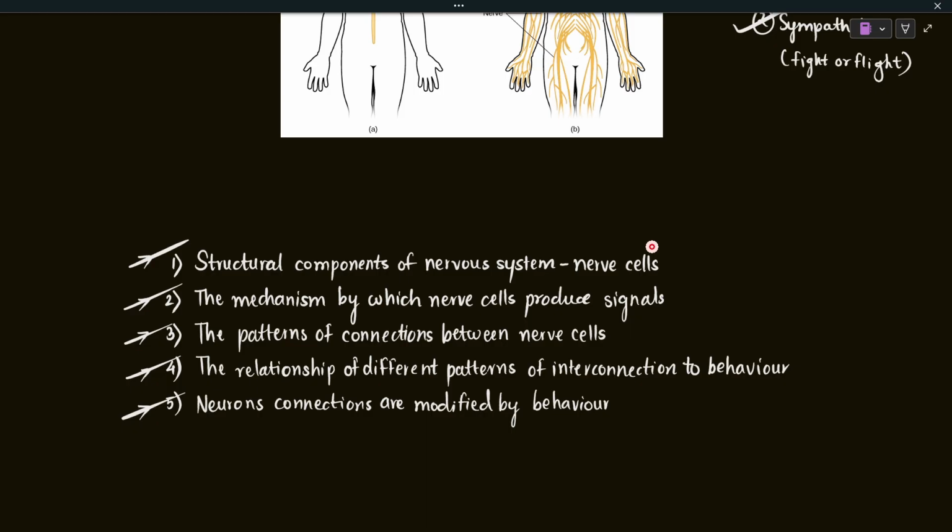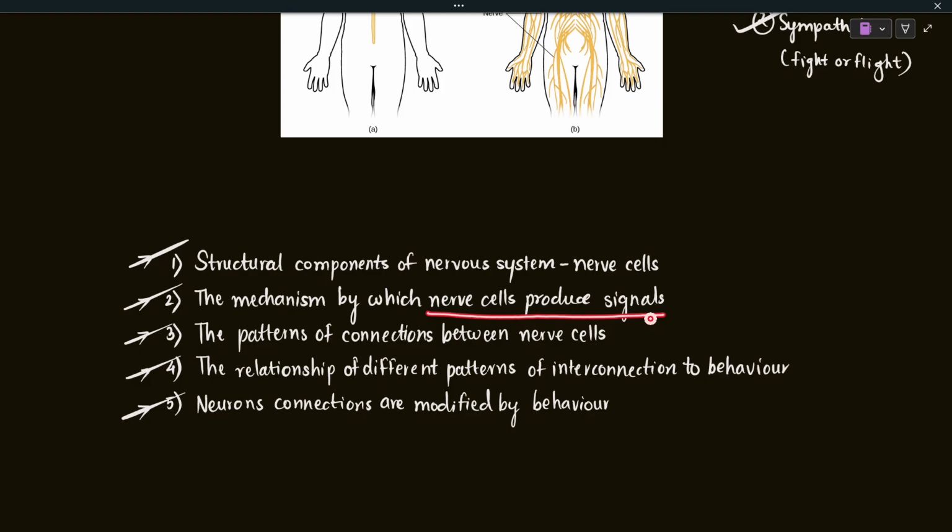We are only going to discuss the structural properties of neurons in this lecture. Then we will also cover the mechanism by which nerve cells produce signals.